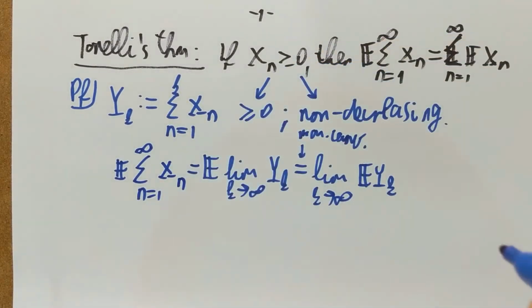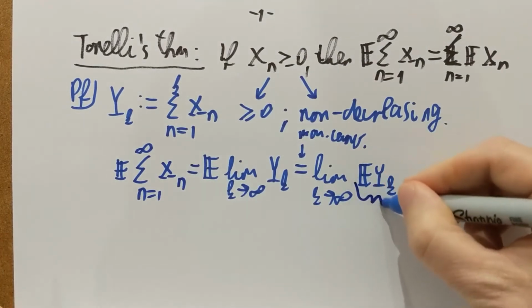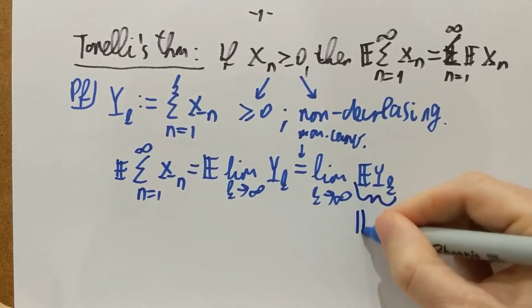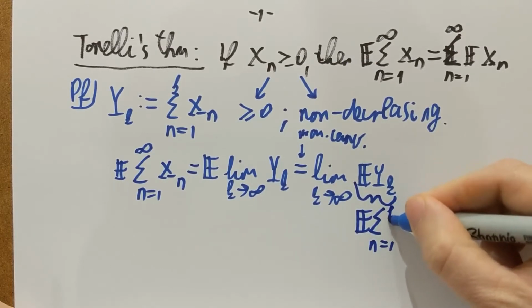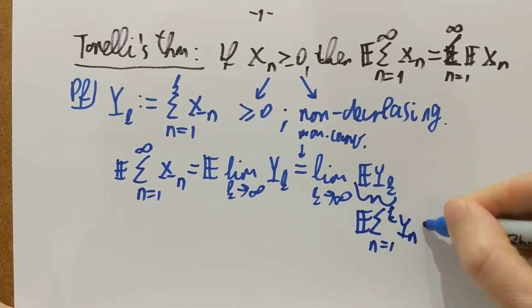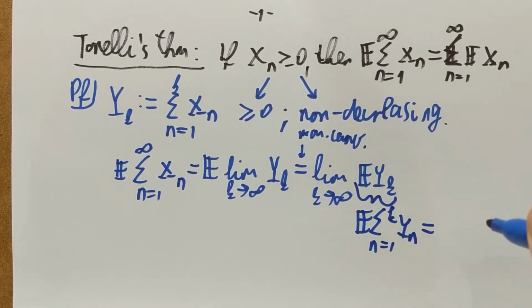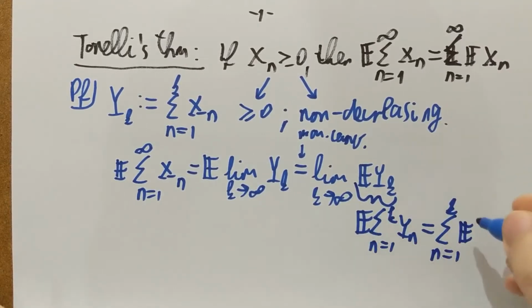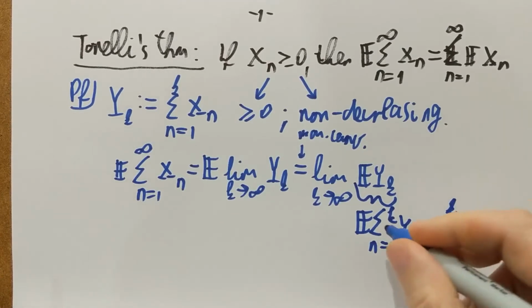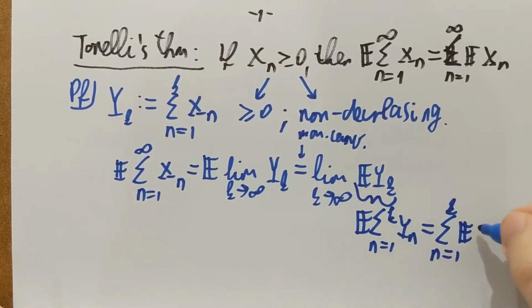What do I have on the right-hand side? The expectation of Yk is the expectation of the sum of the Xn's, and it's a finite sum, and therefore it swaps with the expectation. So the expectation of this finite sum is the finite sum of the expectations of the Xn's.